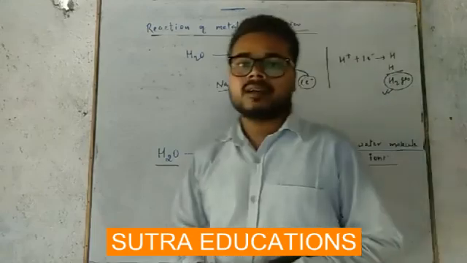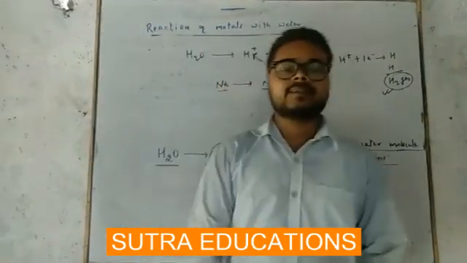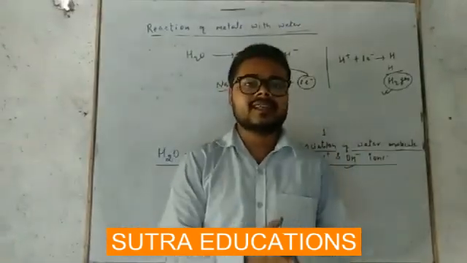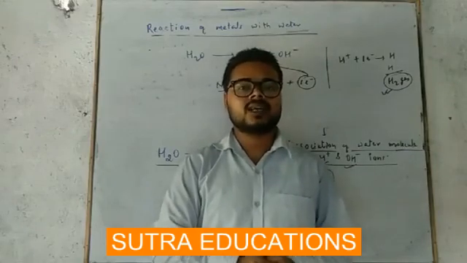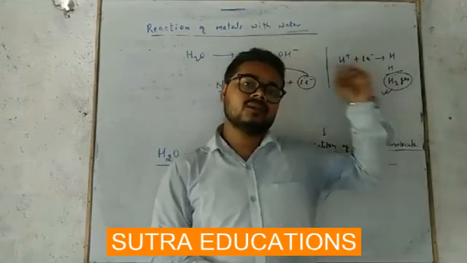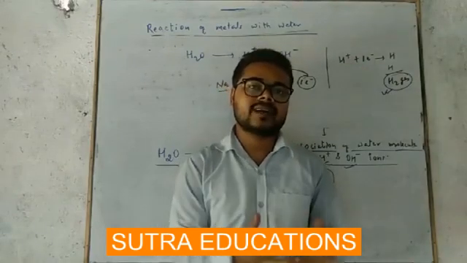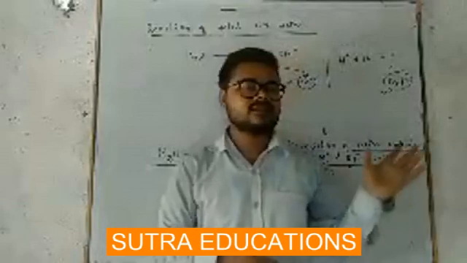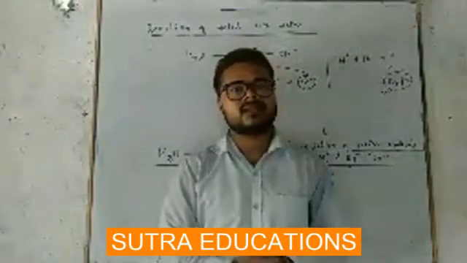And the metals which are less reactive have less tendency to release electrons, to lose electrons. So they are not able to give electrons, the H plus ion is not going to be reduced, so hydrogen gas is not going to be produced. So this is the reason for production of hydrogen gas.